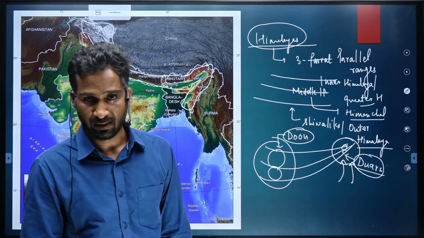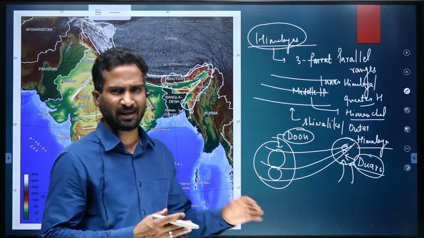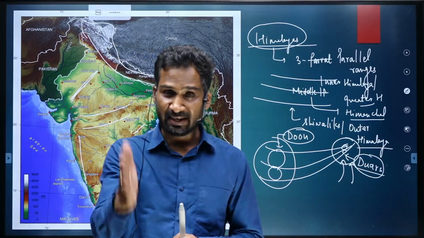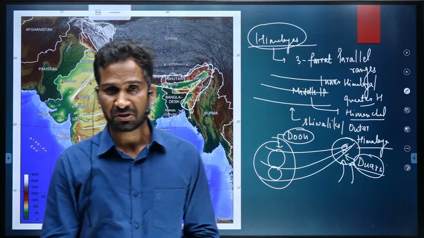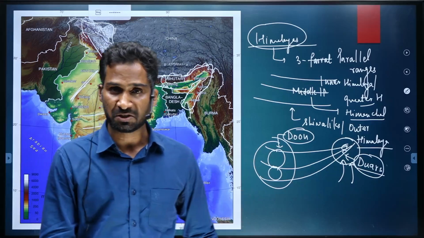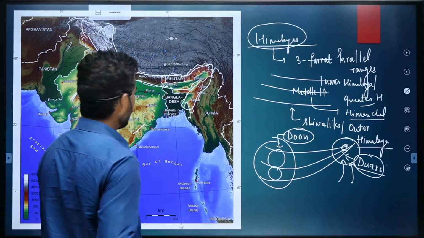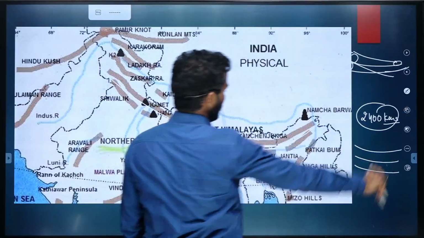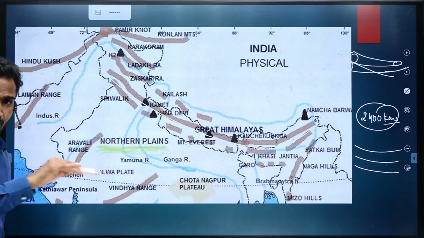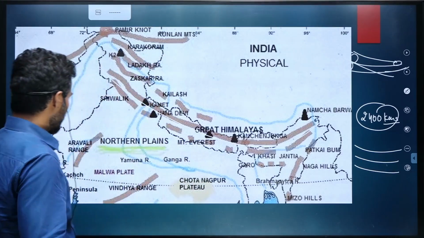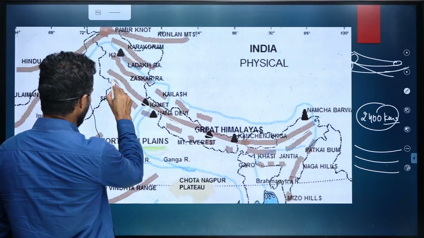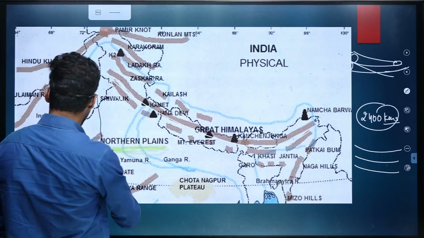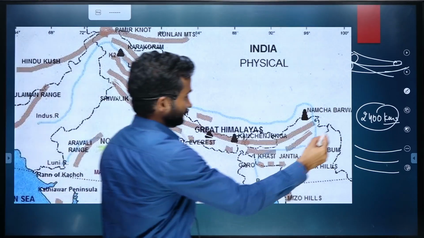So let's start from the Shivalik and see how the ranges have merged in the eastern part compared to the western part. Okay, so let's begin from the lowermost or southernmost range, which is Shivalik.